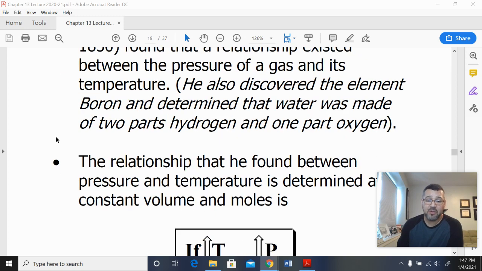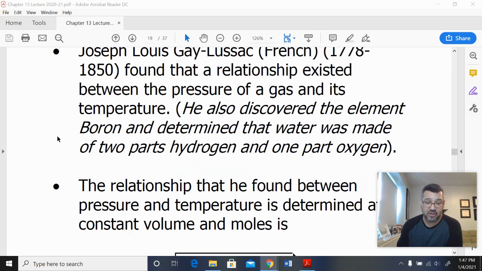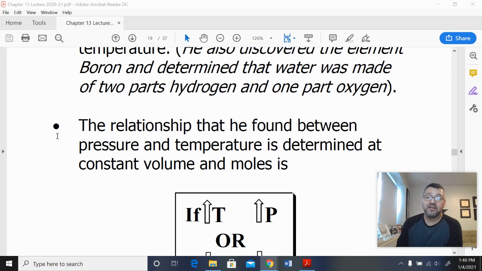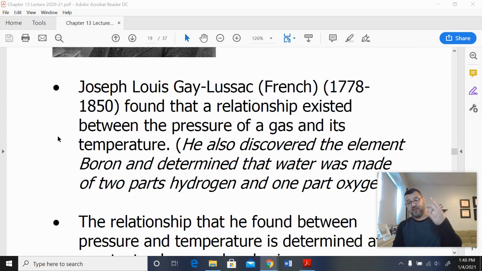But what he did is he came up with this relationship of pressure and temperature. Now, remember, temperature, pressure, volume, number of moles, four variables. If you're going to mess with temperature and pressure, you need the volume and the number of moles to be constant. How do you keep the number of moles constant? You keep it in a closed container. How do you keep the volume constant? Have it in a container that cannot expand, like an aerosol can or a spray can, where you can't change the volume. So this is kind of what we're talking about here.